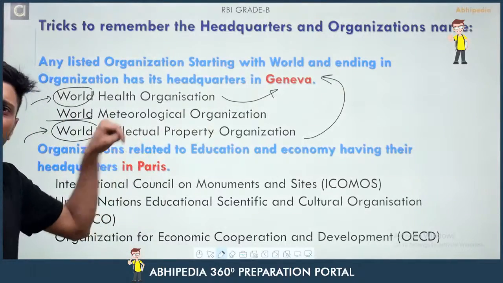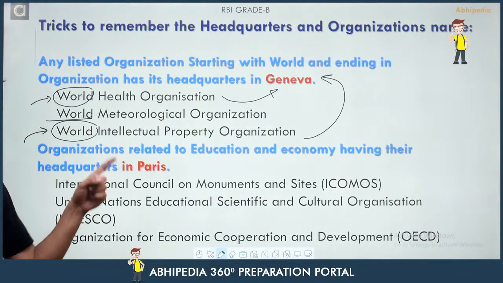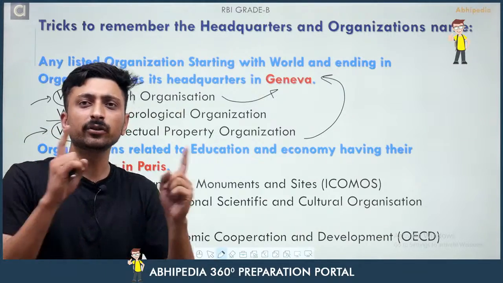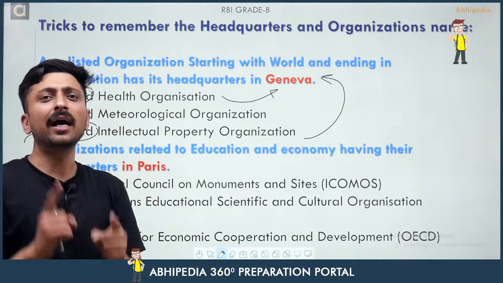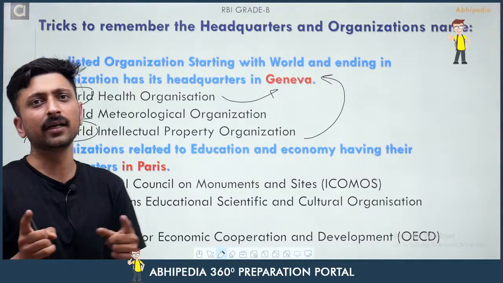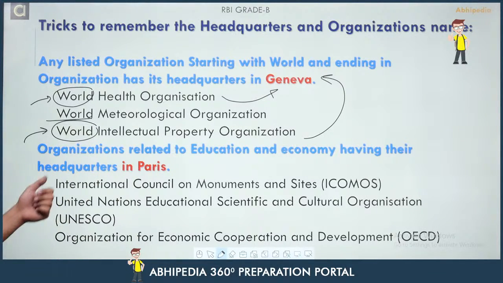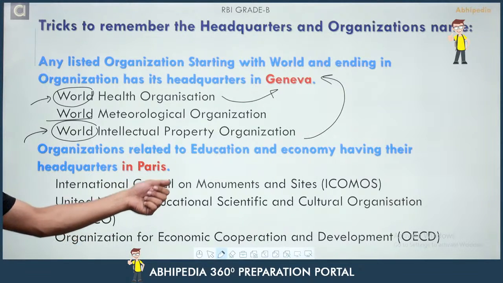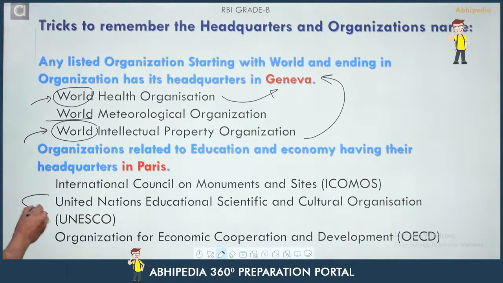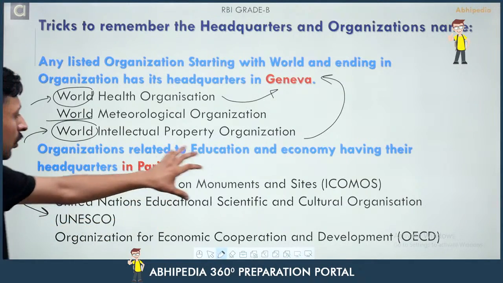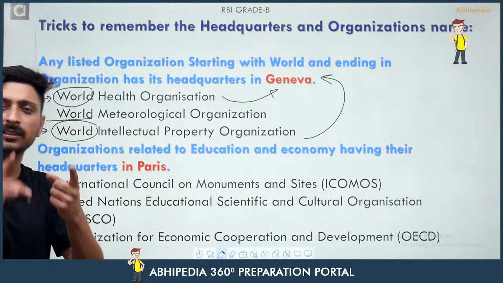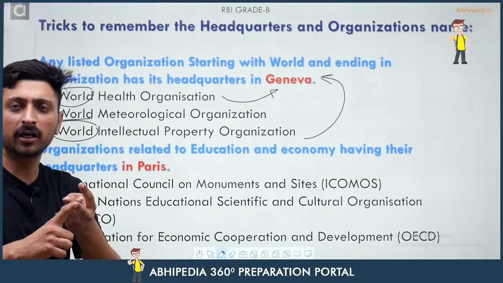Okay. So the next trick is that organizations related to education and economy will always have their headquarters in Paris, France, right? Like the International Council on Monuments and Sites, its headquarters is in Paris, France. The United Nations Educational, Scientific and Cultural Organization, UNESCO, its headquarters is also in Paris. And again, the Organization for Economic Cooperation and Development. All these organizations are related either to education or to economy.